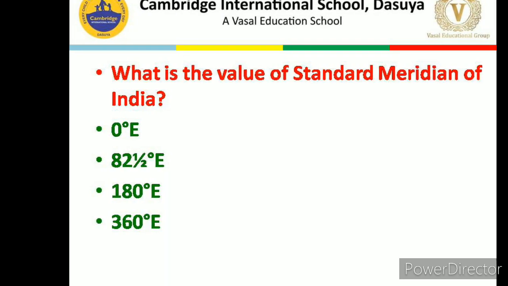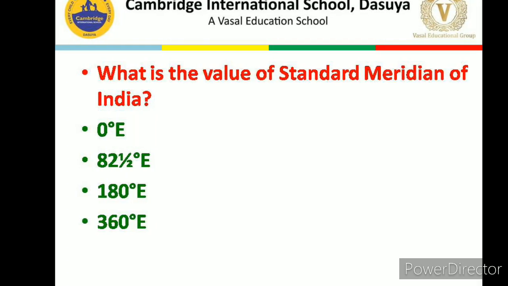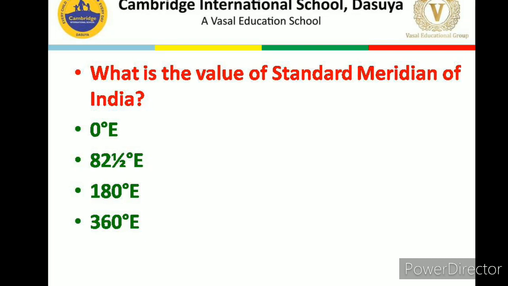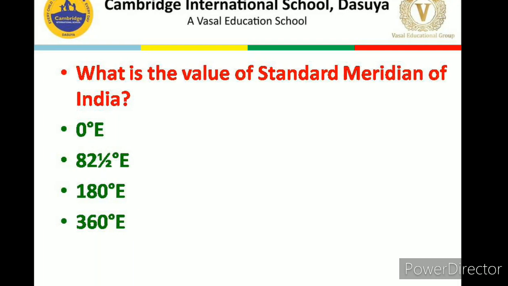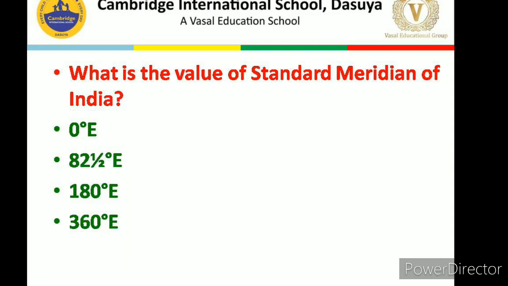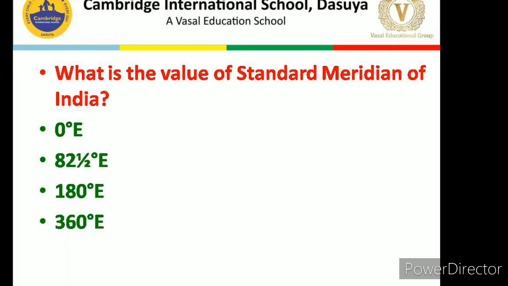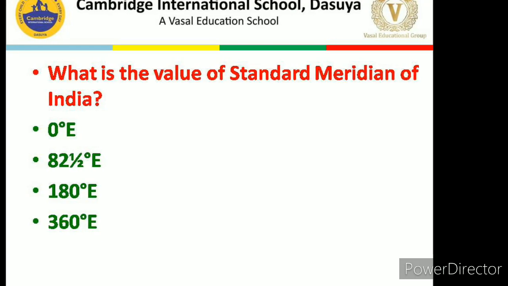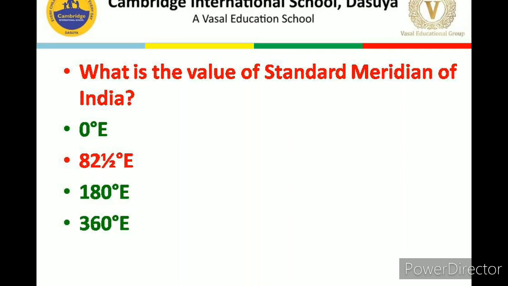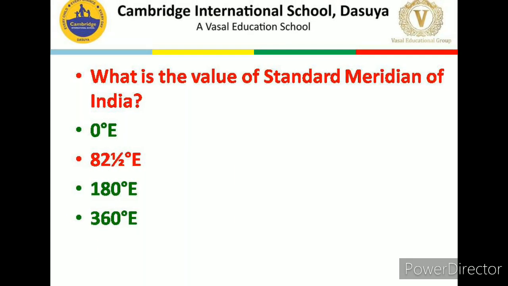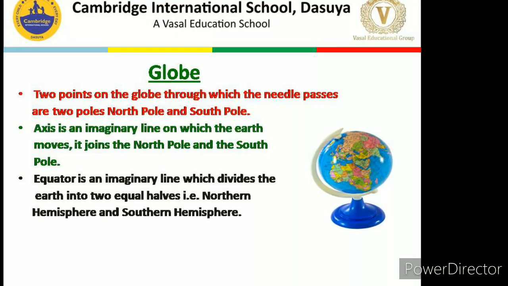Now there is one more question for you people. What is the value of Standard Meridian of India? Your options are number 1, 0 degree, number 2, 82.5 degree east, number 3, 180 degree east, and the last is 360 degree east. And what is the correct answer? The correct answer is 82.5 degree east.